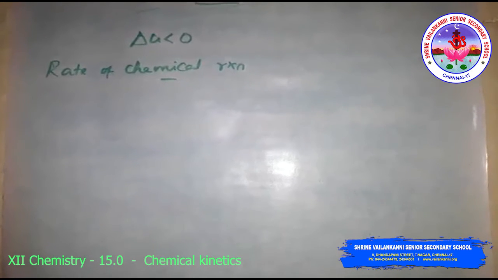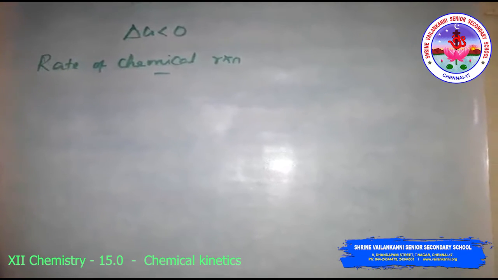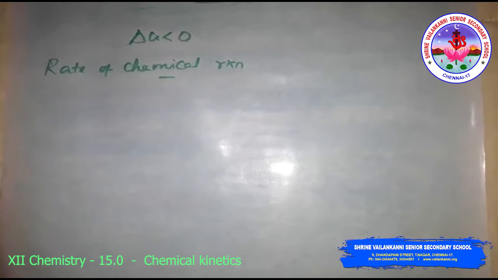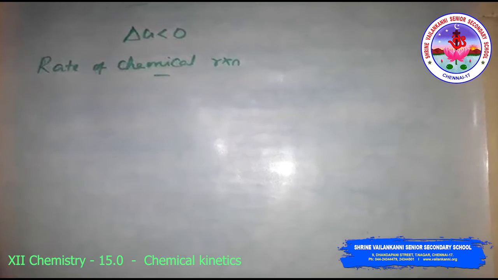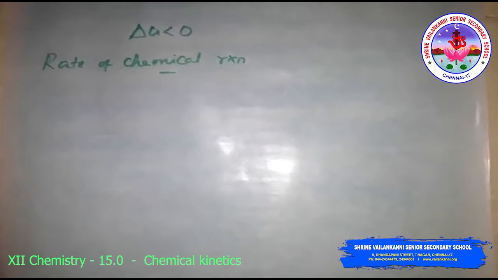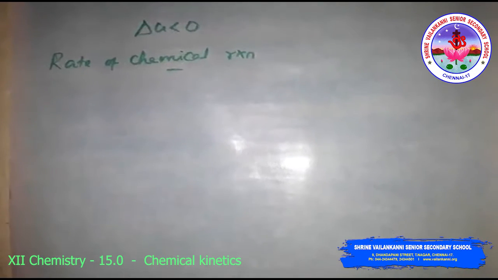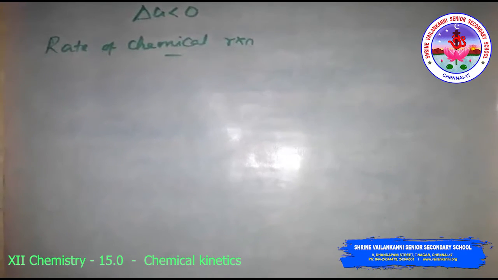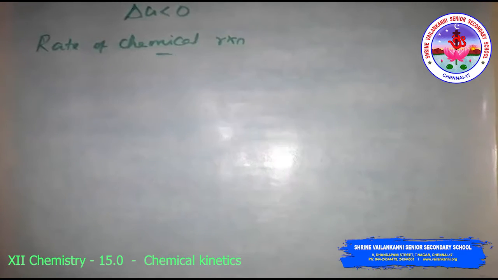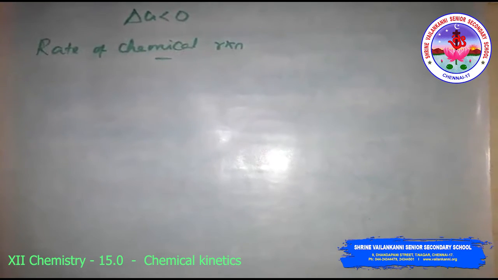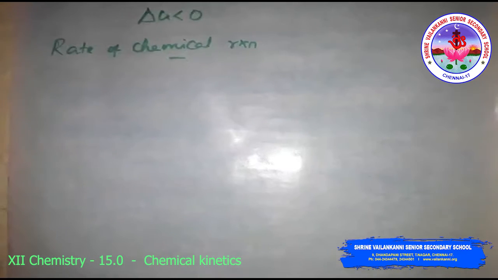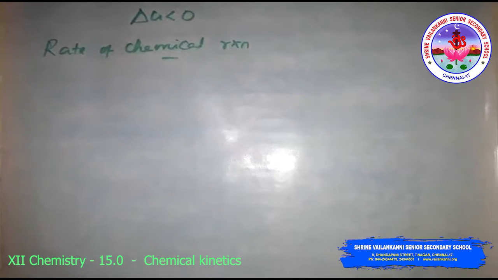Another example, a very slow reaction, is the rusting of iron in the presence of air and moisture, which will take some days. And reactions like the inversion of cane sugar and the hydrolysis of starch proceed with a moderate speed. So these are the reaction types, that is the rate of reaction.